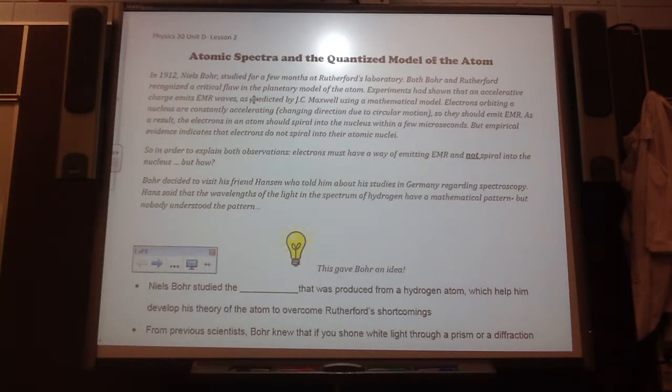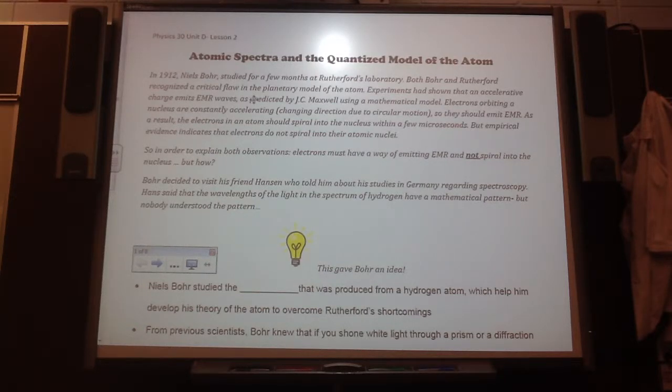Electrons orbiting a nucleus are constantly accelerating, changing direction due to circular motions, so they should emit EMR. As a result, the electrons in an atom should spiral into the nucleus within a few microseconds. But empirical evidence indicates that electrons don't do that. So there must be something else.